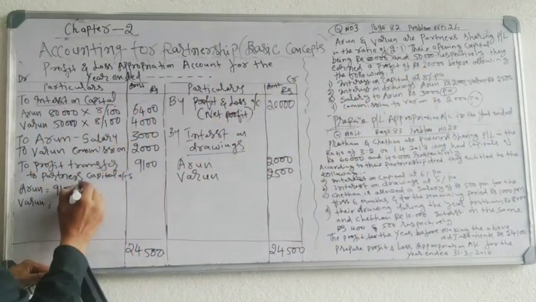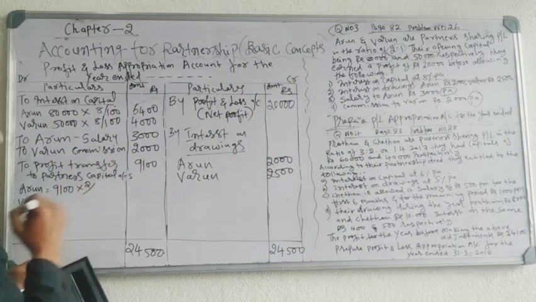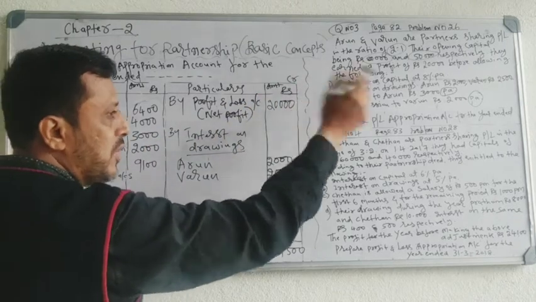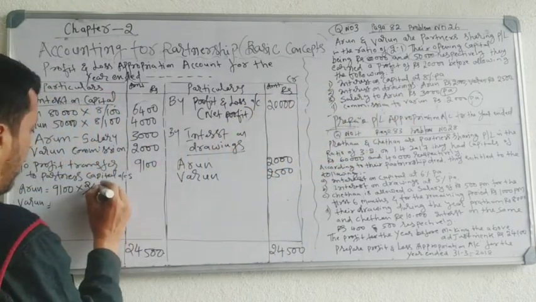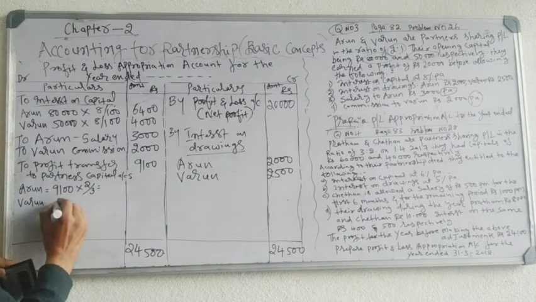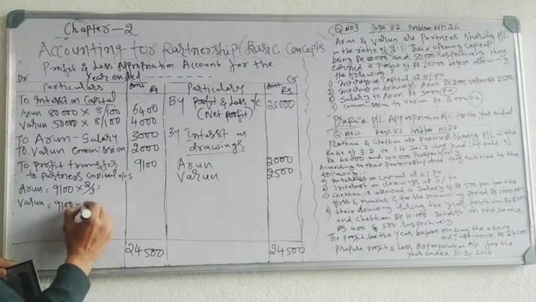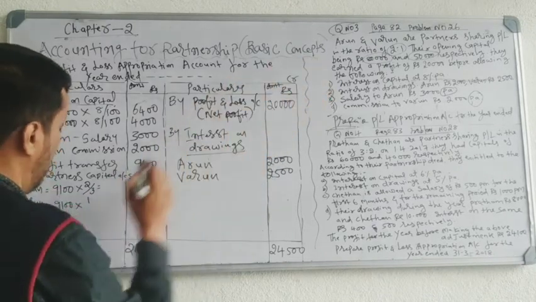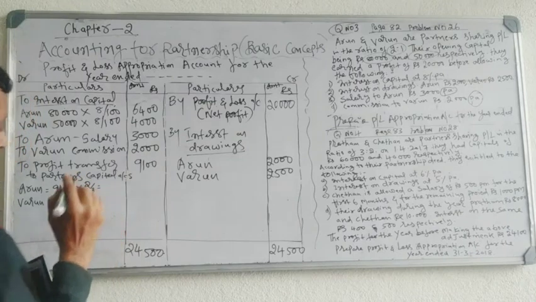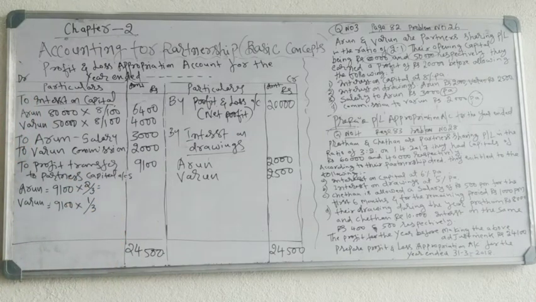So, Arun's ratio is 2. Total 2 plus 1, 3. 9,100. Varun's ratio is 1. Total 3. 9,100 divided by 3 is 3,033.